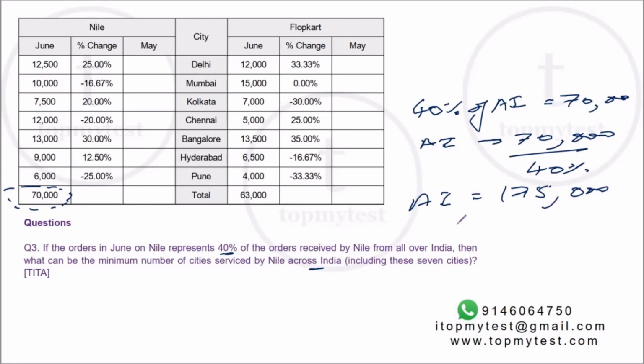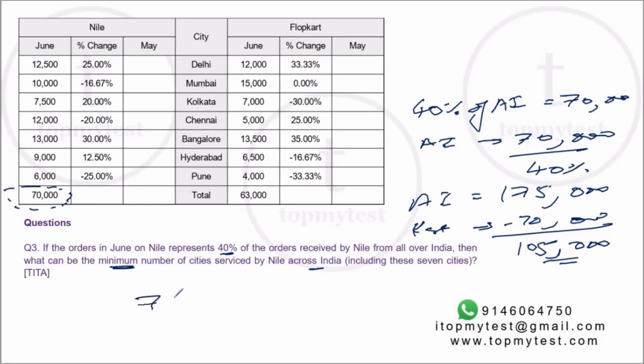What will be from the rest of the cities? Rest will be 1,75,000 minus 70,000. So that's 105,000 or 1,05,000. Right. Now I need to put them in as few cities as possible. These orders should come from as few cities as possible. You know, there are at least 7 cities which are serviced by Nile, plus some additional cities. I need to minimize this value in order to minimize the total number of cities serviced by Nile across India.